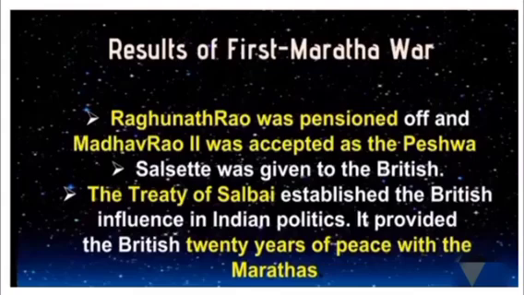Now, let's see the results of the First Maratha War. Raghunath Rao was pensioned off and Madhav Rao II was accepted as the Peshwa. Then, Salsette was given to the British. The Treaty of Salbai established British influence in Indian politics. It provided the British 20 years of peace with the Marathas.